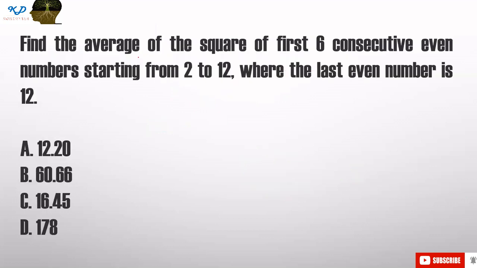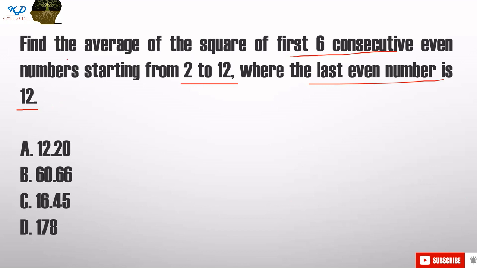So in the last question of today's class, what we are going to solve is: find the average of the squares of the first 6 consecutive even numbers starting from 2 to 12. The last even number is 12. So here also we have to find the average of these numbers.